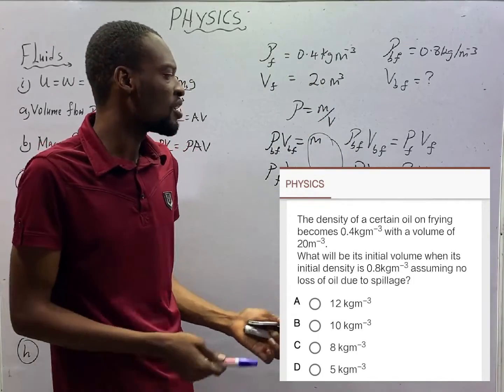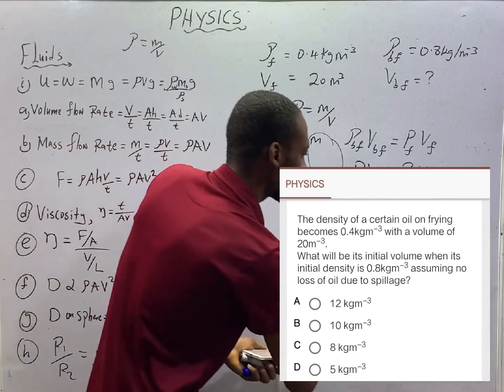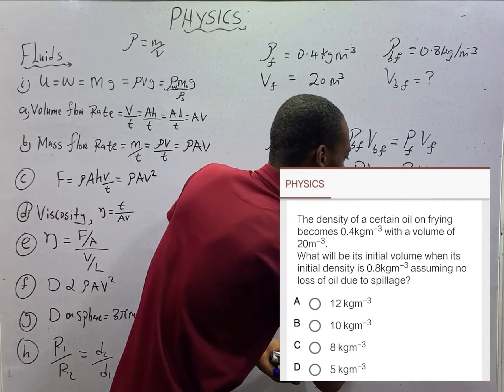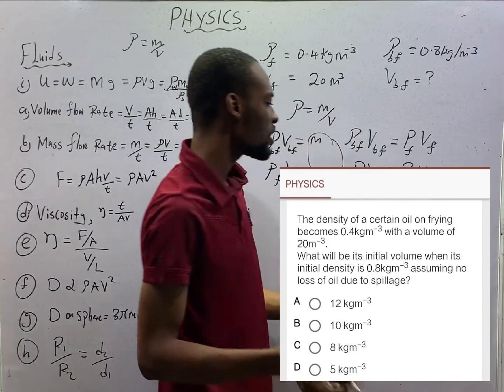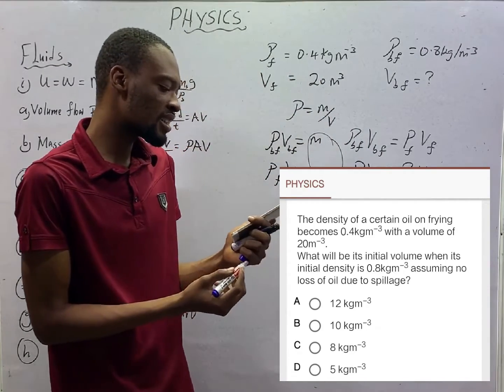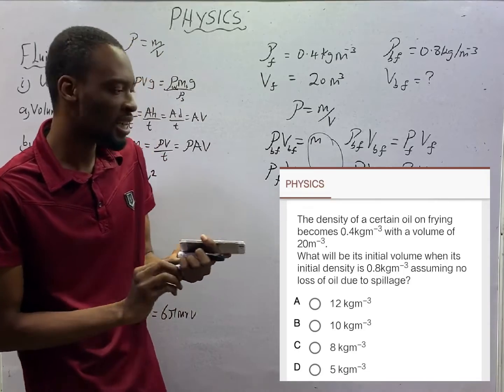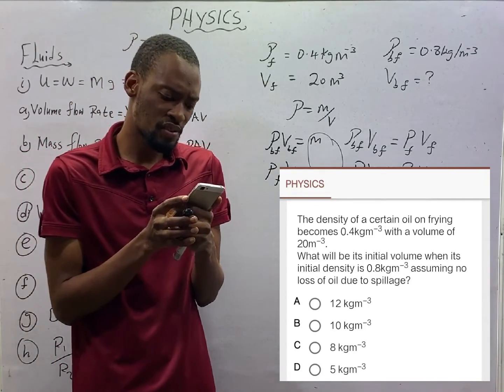Simple as ABC. But without assumption, V is equal to 0.4 times 20 over 0.8. If solved correctly, you should get 10 kilogram per meter cube. What option is even that?